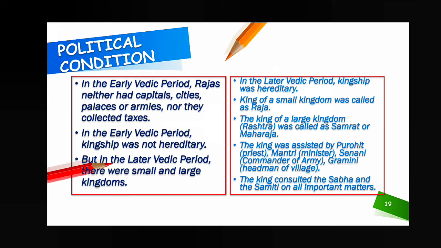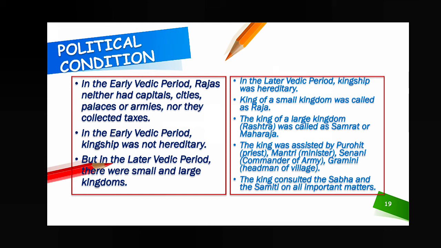But in the later Vedic period, there were small and large kingdoms. In the early Vedic period, there was no division of kingdoms, there were no cities, no palaces, no capitals, and the concept of rajas, kings, or samrat was not there. But in the later Vedic period, kingdoms were divided into large and small kingdoms. In the later Vedic period, kingship was hereditary.